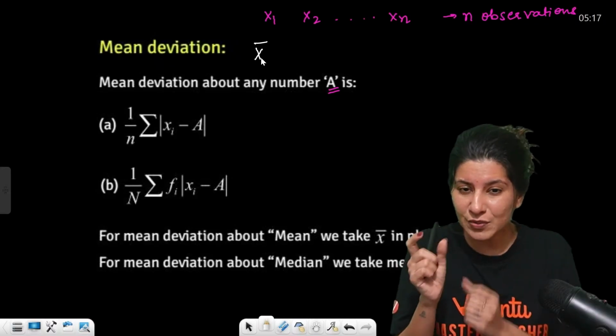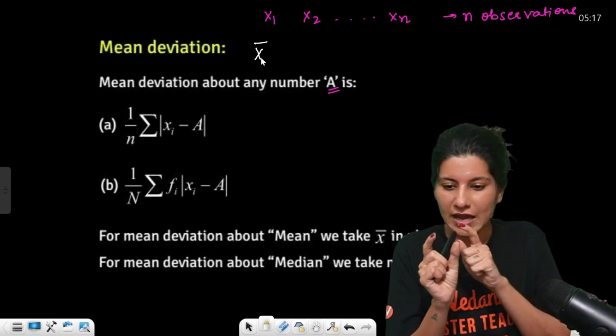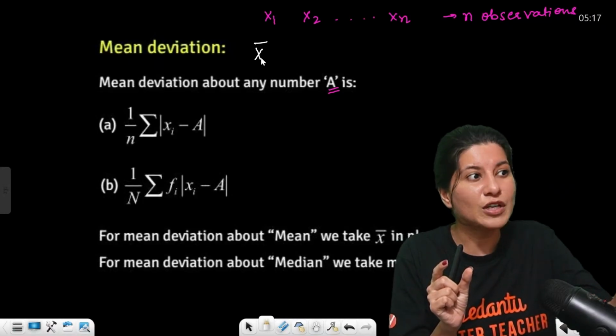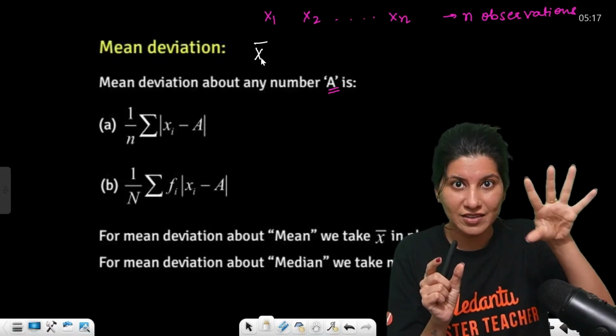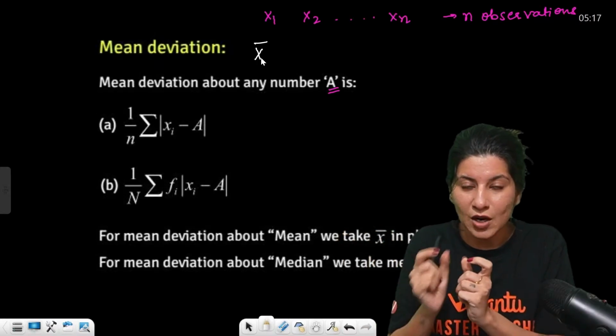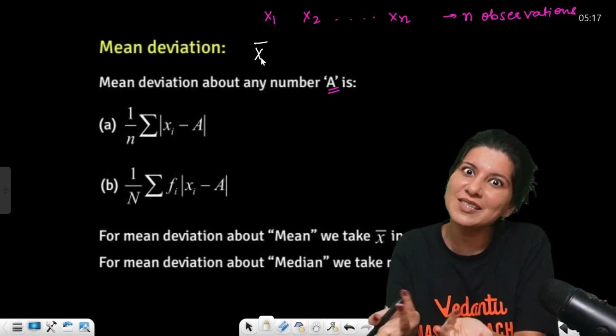So if average weight is 50, now we have to check the deviation one by one. Student number 1, 45 kg, what is the deviation? 5. So every time we will calculate the deviation. Now you have to calculate the deviation and take the mean of all those deviations, that is mean deviation.